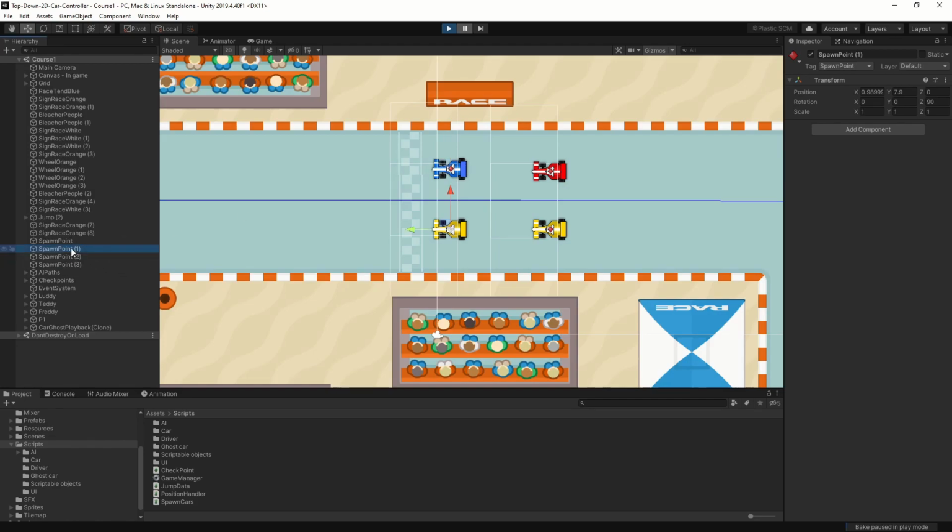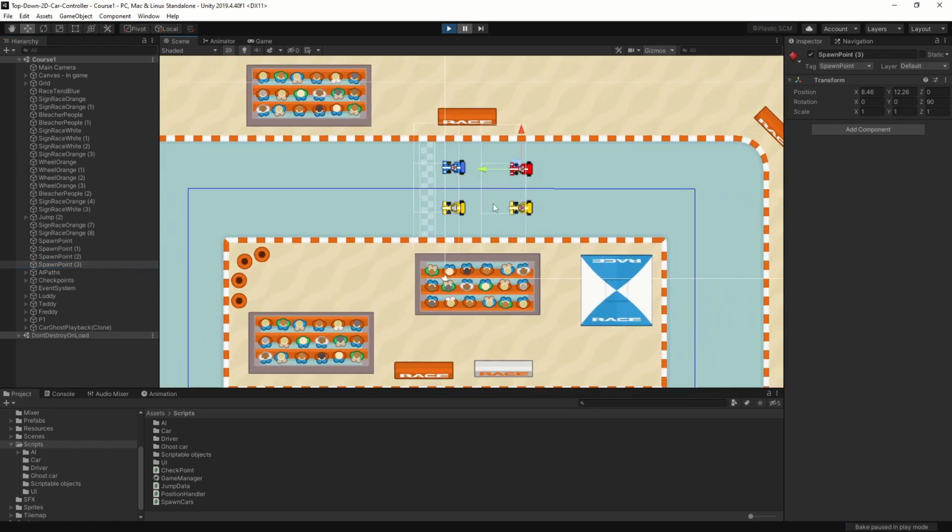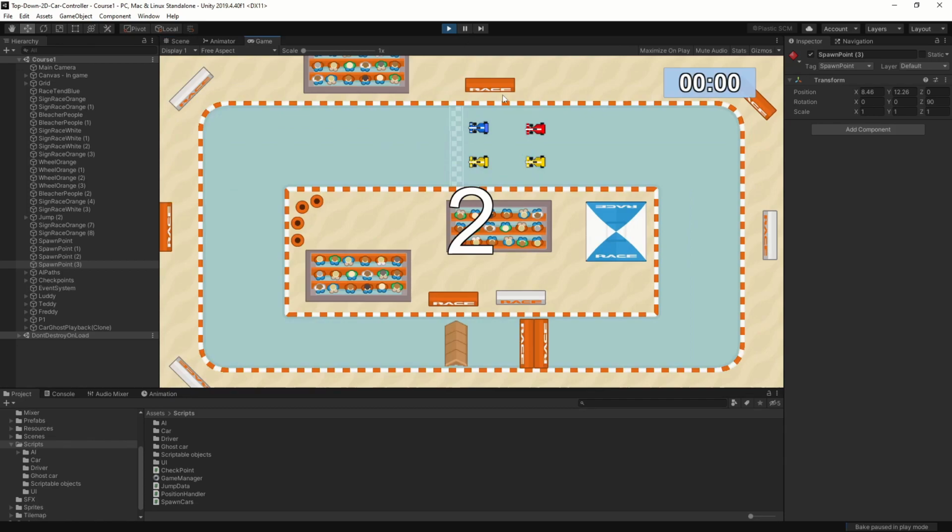This one has the name spawn point 1, so that will be the second one. And then the second one is here. I would have thought it would be here, but it's actually here. And the last one is here, and I finished last. So I'm at the correct position. So our code is actually working now. So let's race again, and let's try to become, well, I don't know, second or something like that.